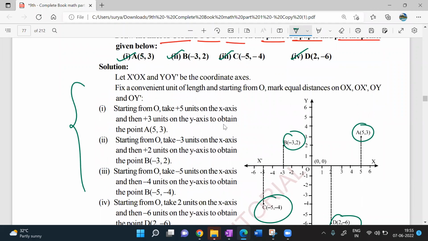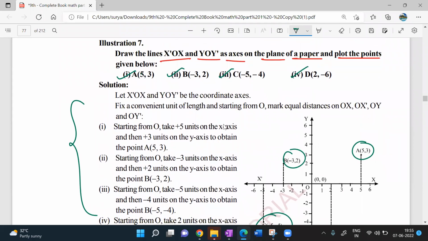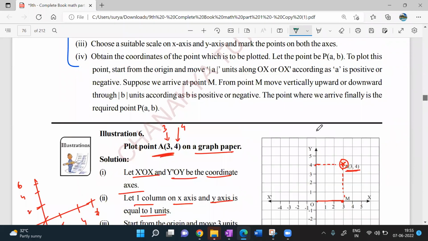You may go through this explanation. Very simple. Clear? Any doubt, guys? Guys, is there any difficulty to plot this point on the Cartesian plane? No, sir. Very, very simple, sir. Very simple, guys. Yes, sir.